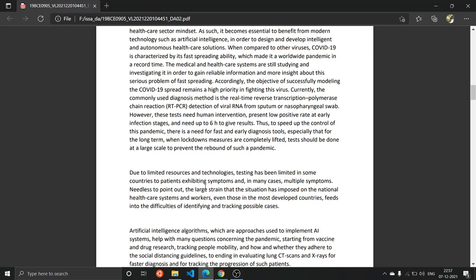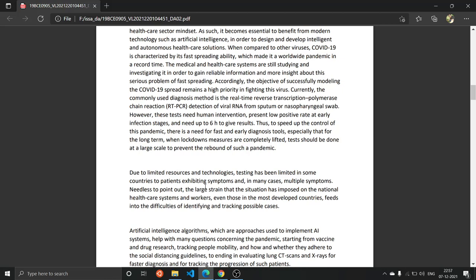The current situation is that if a person is suspected to have COVID-19, he has to go for reverse transcription polymerase chain reaction, also known as RT-PCR, in which viral RNA from a sputum or nasopharyngeal swab is tested, and if it has that RNA, then the person is suffering from COVID-19.